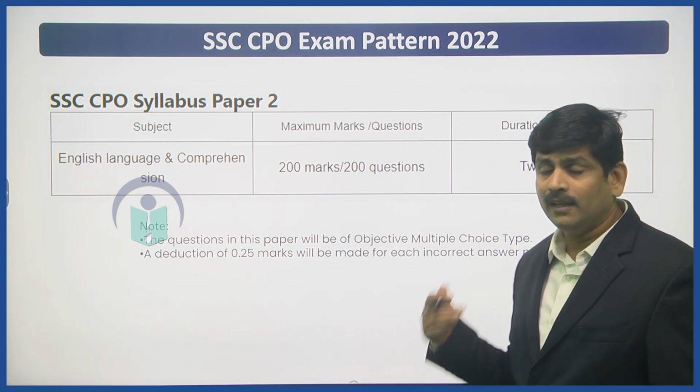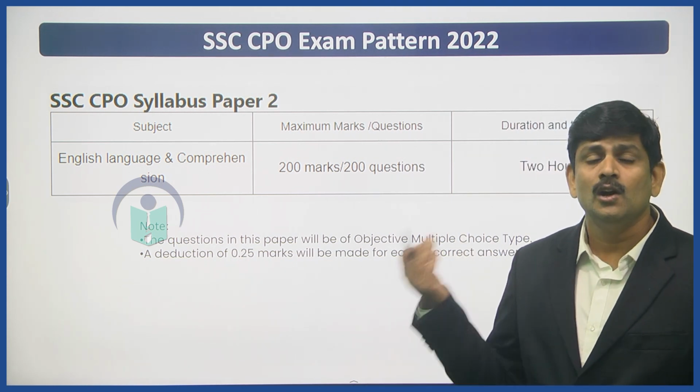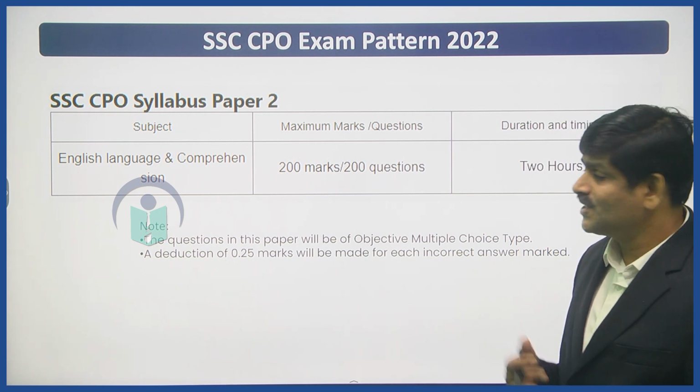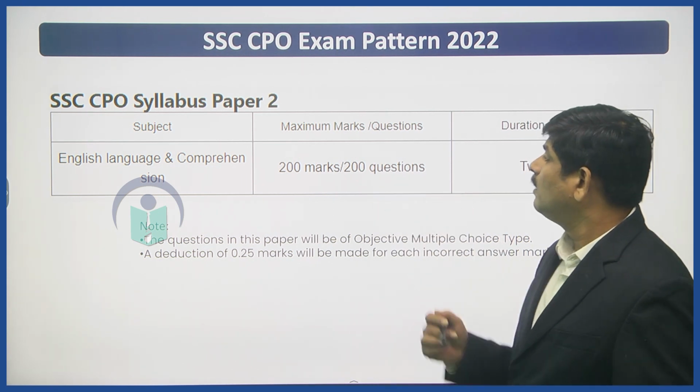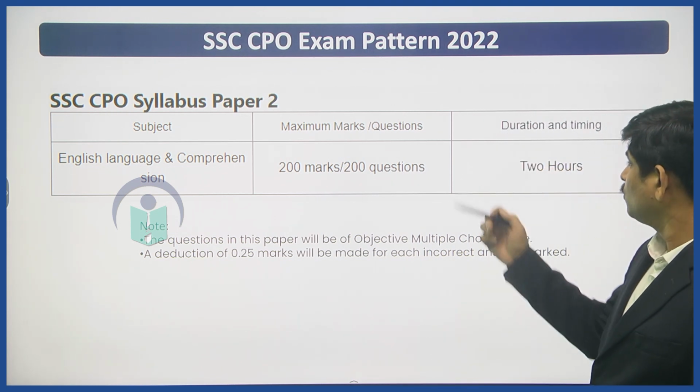And once the physical efficiency test is cleared, there will be English language and comprehension, which consists of 200 marks for 200 questions.